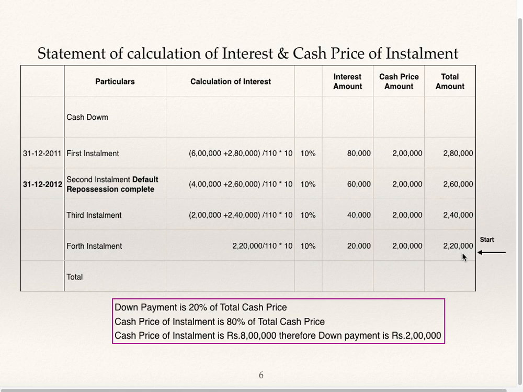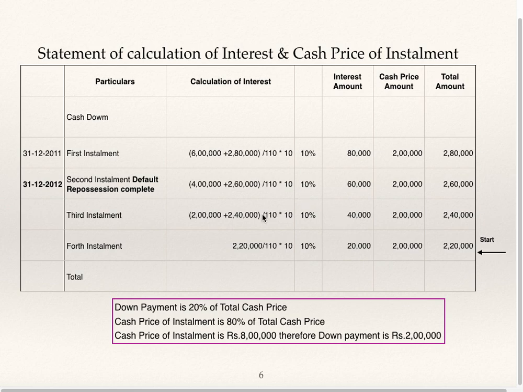We'll start from the last installment because we do not know the cash price. We do not know the down payment. Start from here: 2,20,000 divided by 110 into 10. Why? Because interest is 10%. 20,000 is interest. 2,20,000 minus 20,000, 2 lakhs is the cash price.